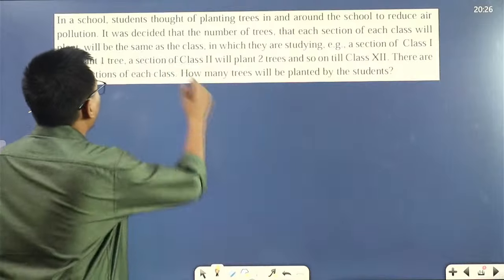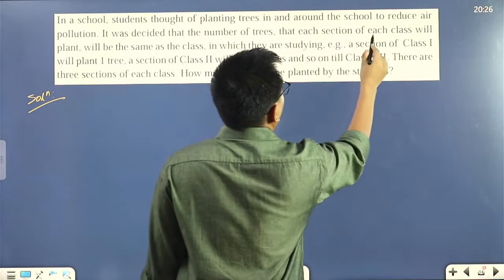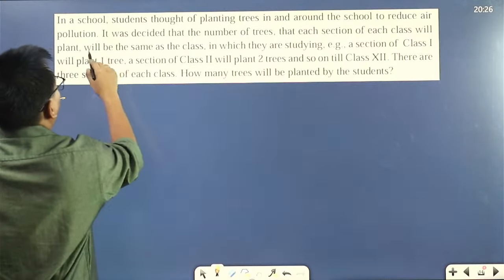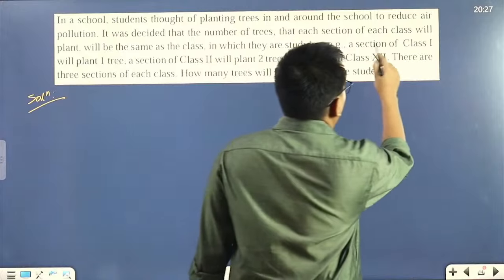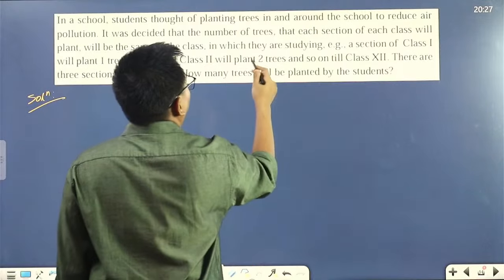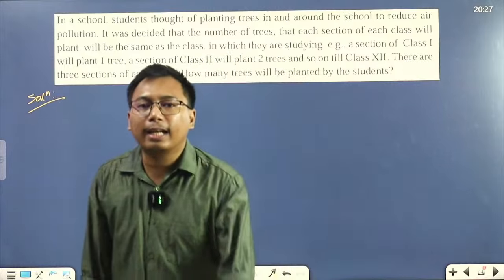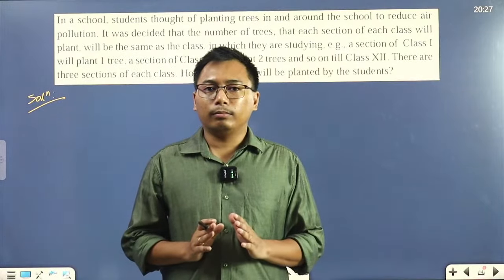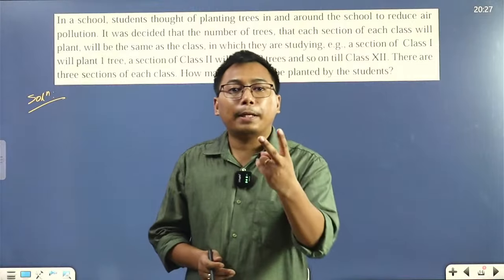It was decided that the number of trees that each section of each class will plant will be the same as the class in which they are studying. Example, a section of class 1 will plant 1 tree, a section of class 2 will plant 2 trees, and so on till class 12. Depending on their classes, they will plant trees. If I'm class 1, I'll plant 1 tree. If I'm class 2, I'll plant 2 trees.